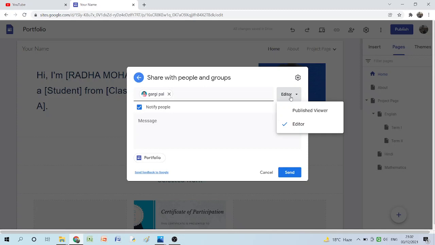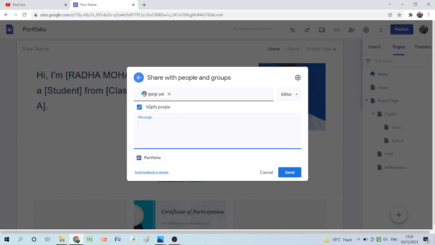So she can make changes if required. She can make comments if required. So I will choose the option editor and click on the notify people option, so she will come to know. If I want to write any customized message in the mail, I can write that message. I will click on the send button, she will come to know. So put your teacher's email ID as an editor.